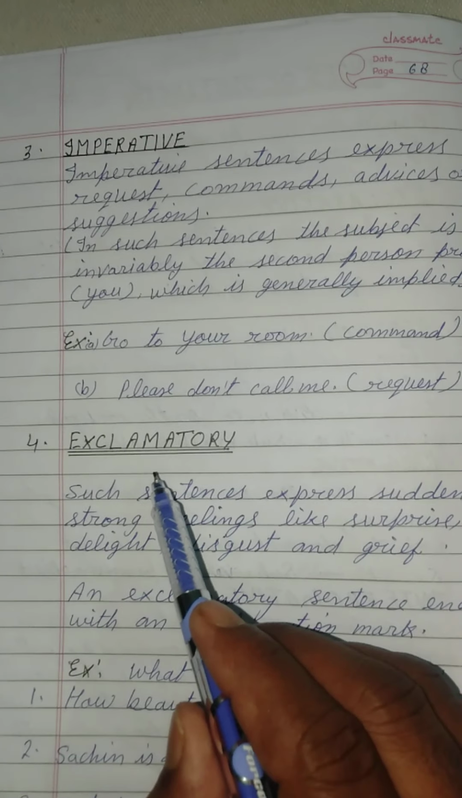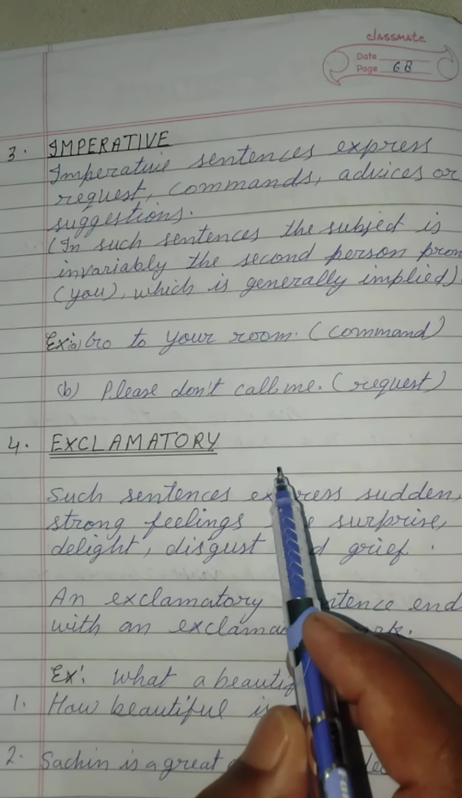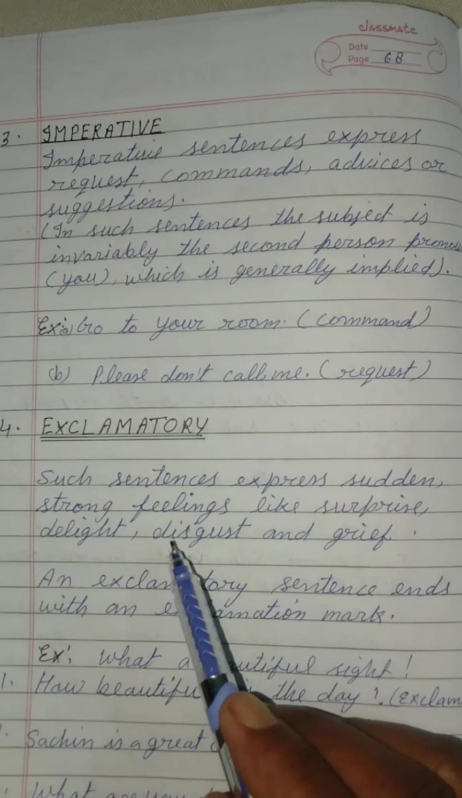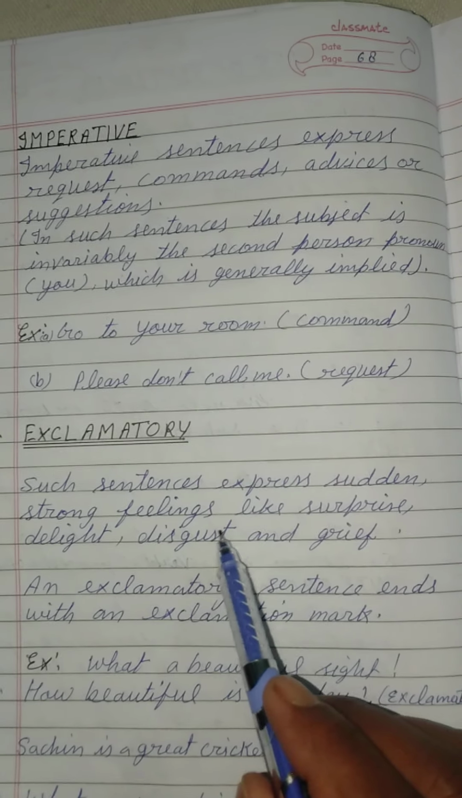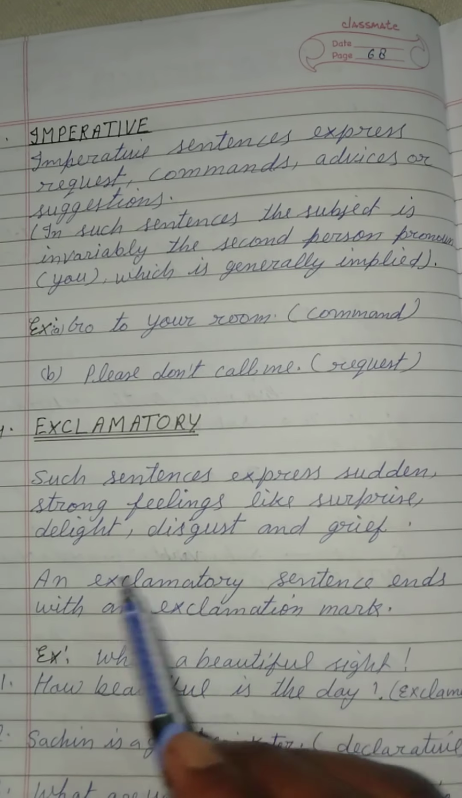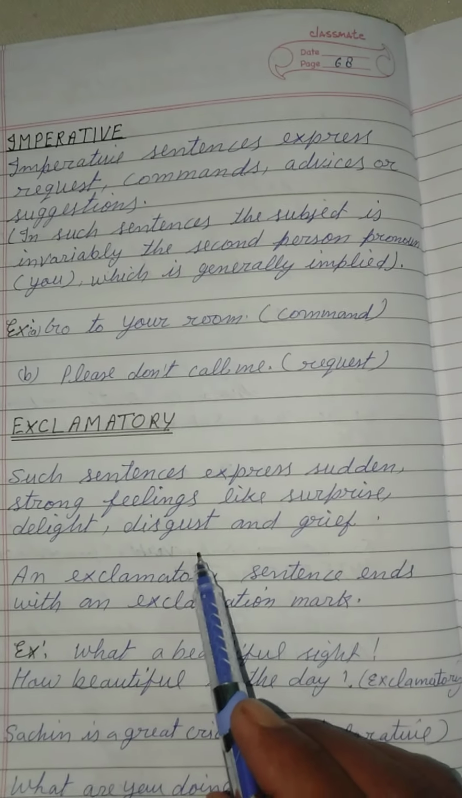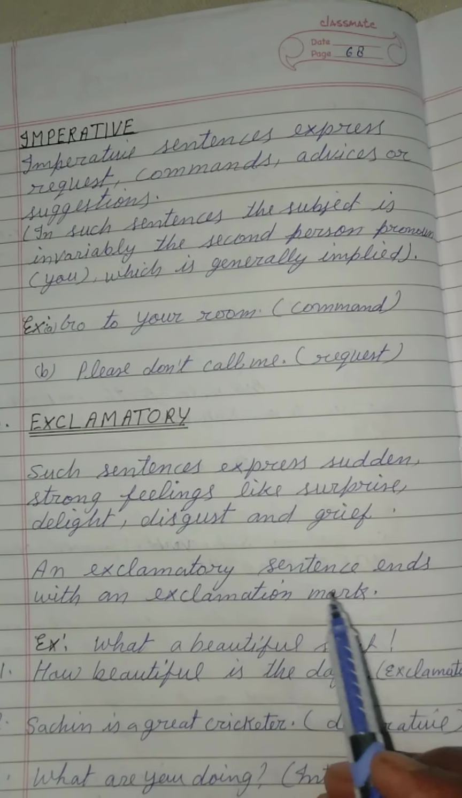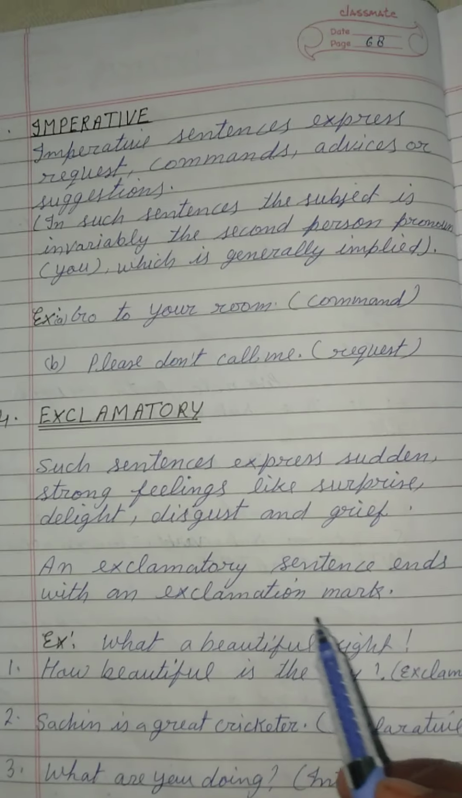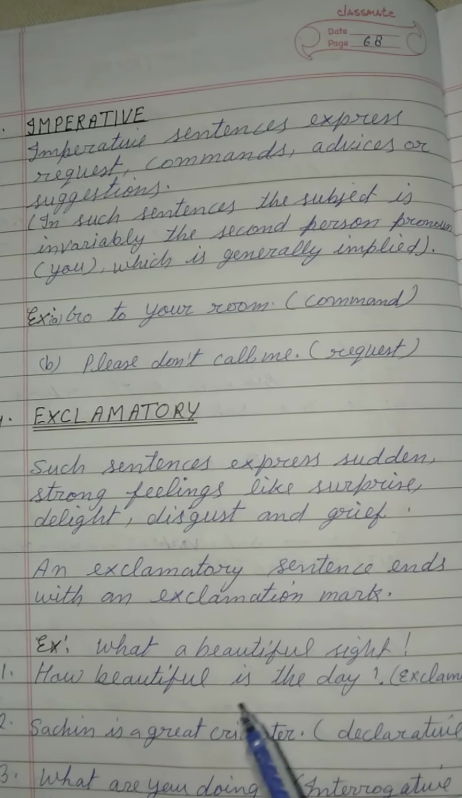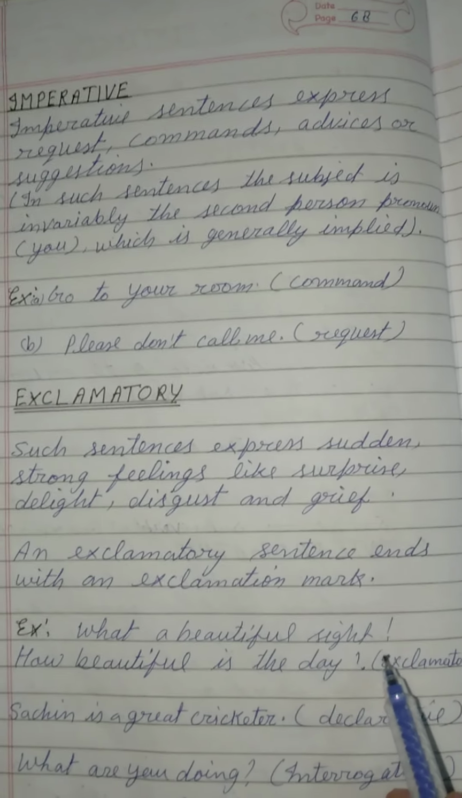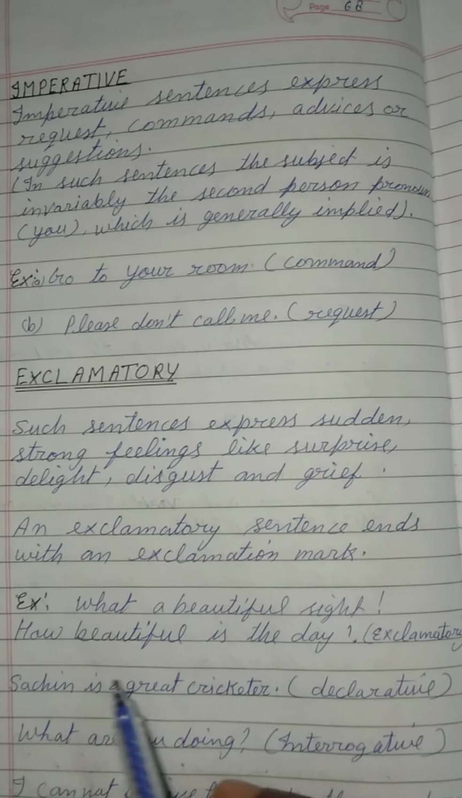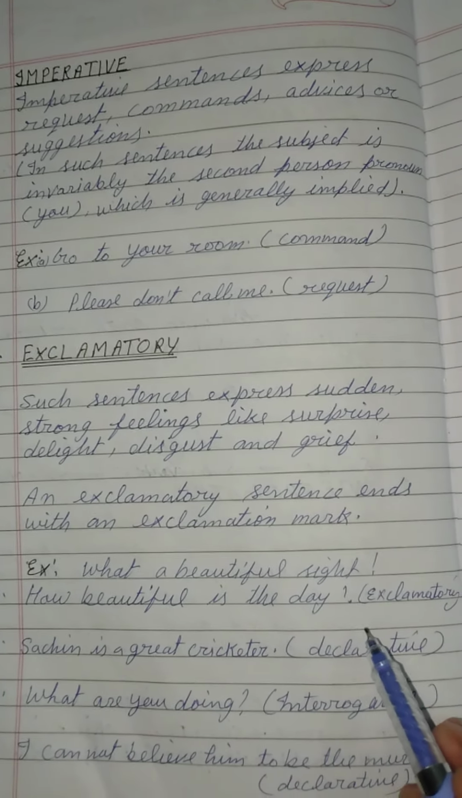Number 4, exclamatory sentence. Such sentences express sudden, strong feelings like surprise, delight, disgust, and grief. An exclamatory sentence ends with an exclamation mark. Example: What a beautiful sight! This is the mark of exclamation. Some more examples: How beautiful is the day!